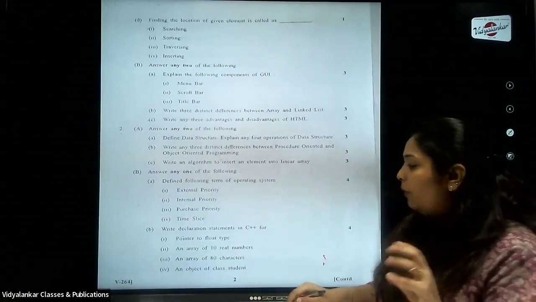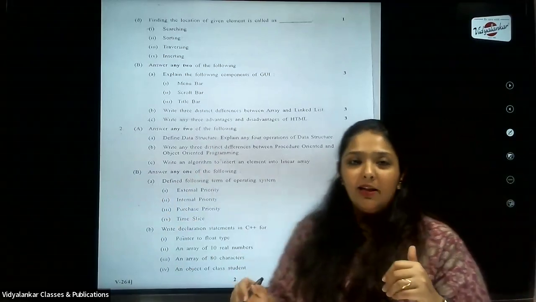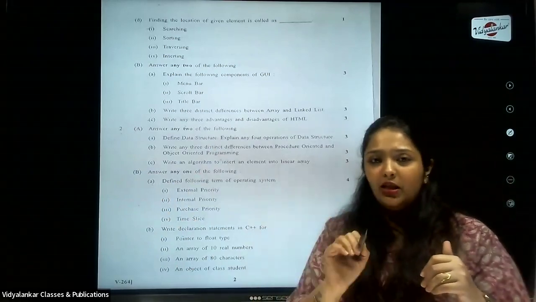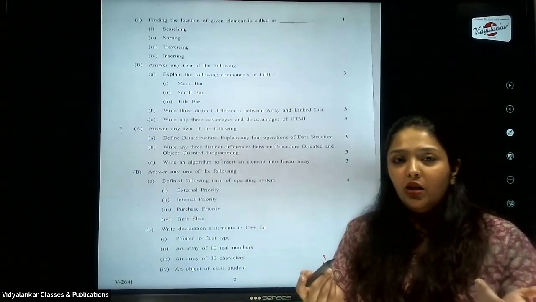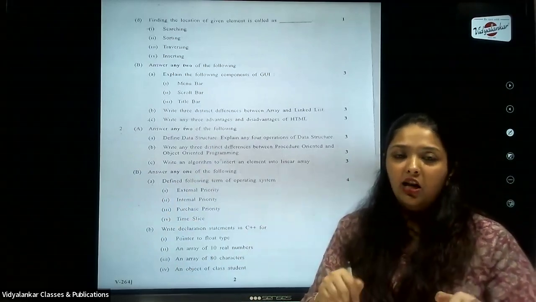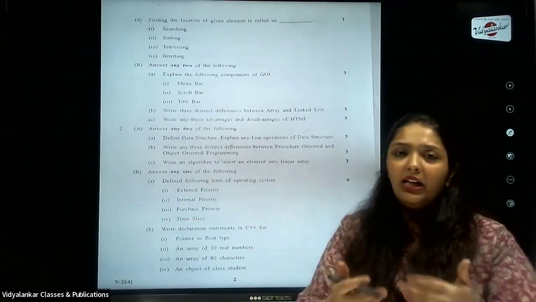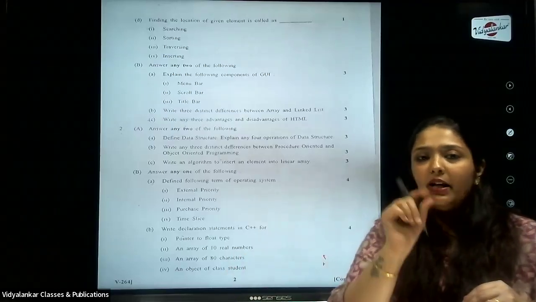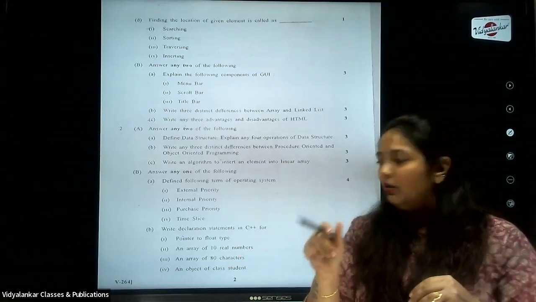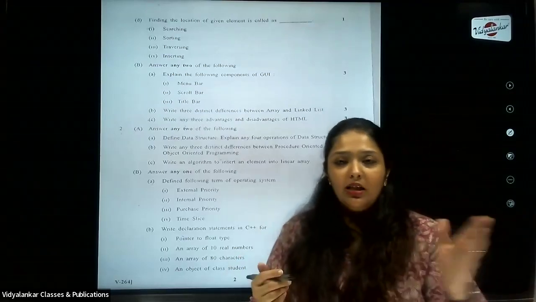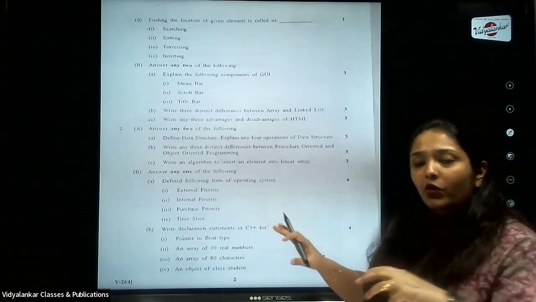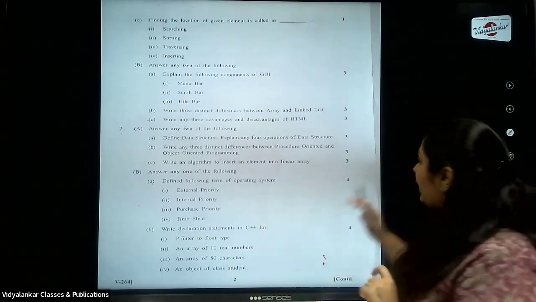Then, how is an object of a class student created? First you'll have to show that a class student is created. Just show the syntax for that. And then object means what? An instance of that class. The object name can be user defined, anything can be used. Suppose I say O1, then I will write the class name followed by O1. That is how the object can be created. These 4 sub-questions are asked for 4 marks, 1 mark each.